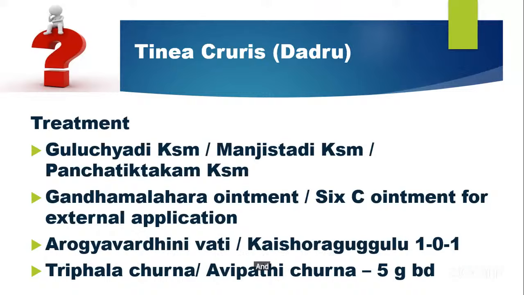And rather than that, I have got good results in Gandhaka Malahara and 6C ointment. Gandhaka Malahara and 6C ointment are very much effective in these conditions. You can tell your own options. And Kaishora Guggulu is good. Rather than Vilwadi, Kaishora Guggulu is very much effective here. Triphala Churna is more effective here. Okay, in my experience. Clear? You're getting it? Can we move forward? Do you have any other options?